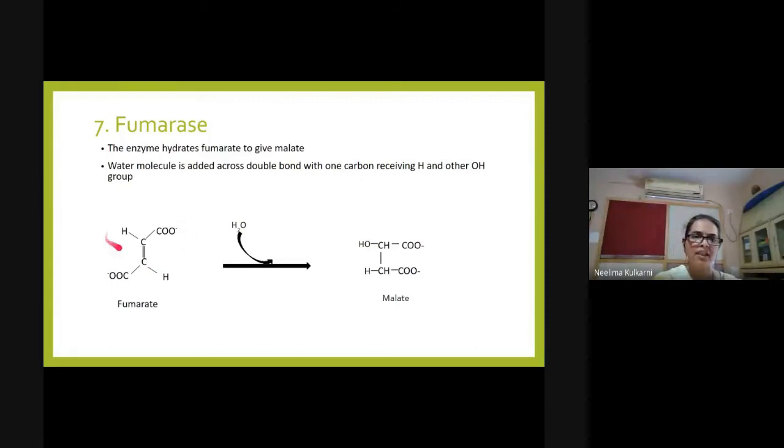But they are similar, isn't it? This carbon also has H and a carboxylate group attached. This carbon also has H and a carboxylate group attached. But the carbon which receives OH is the target for the action of the next enzyme, that is malate dehydrogenase.